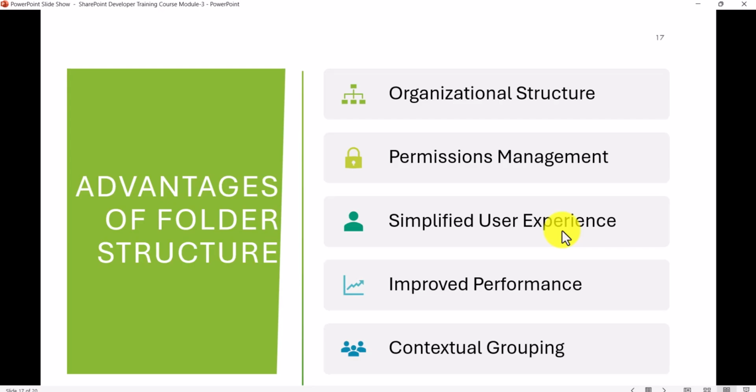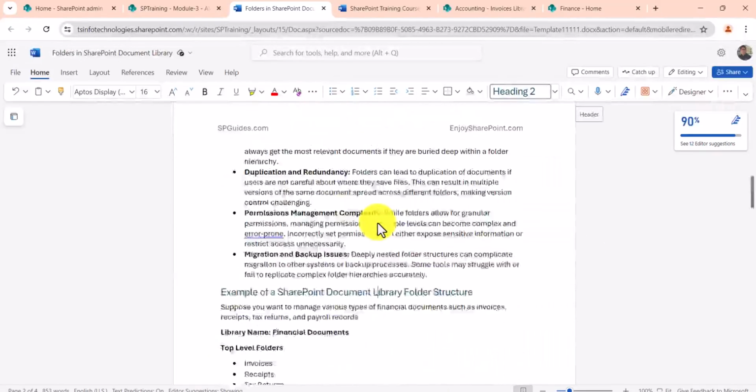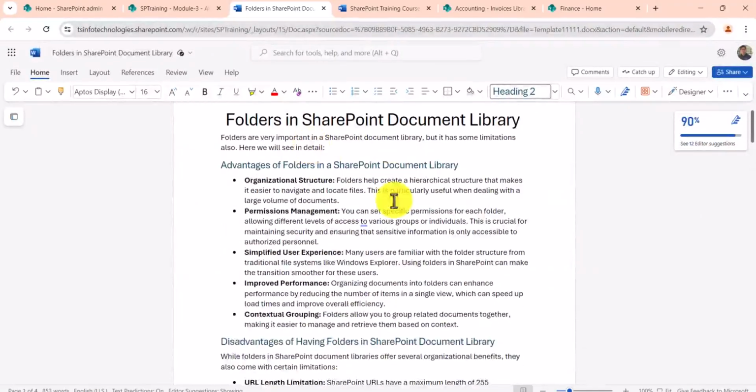Now you see here, organizational structure. These are the files, or these are the categories. I know these things, so I'll create a structure so that people can easily navigate to it and access the document. By the way, I was showing these documents also, right? So this is the document which has all the information. You can also go through it, right? So when we organize and structure, it creates a hierarchical structure, and it will be easier for you to navigate to those files.